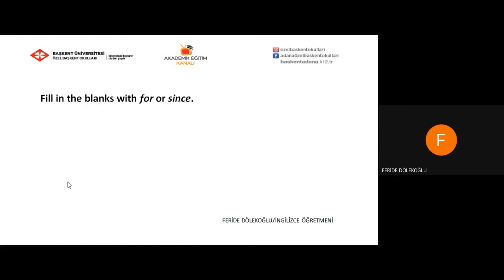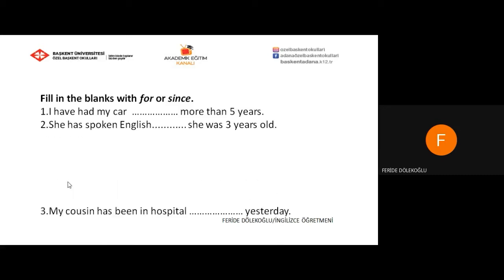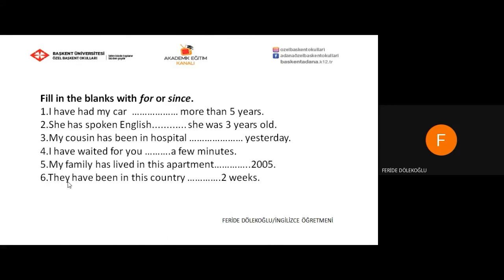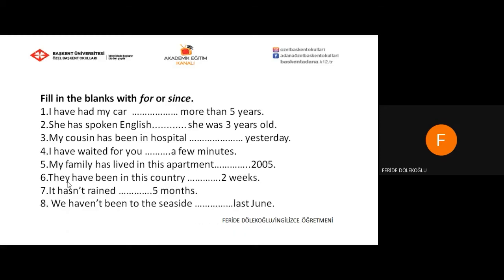Let's continue with another exercise about for and since. Fill in the blanks with for or since. Here are the questions. Let's start. I've had my car for more than years. Now, remember the rule. We use for if we are talking about a period of time. So here the correct answer is for. We cannot use since here.